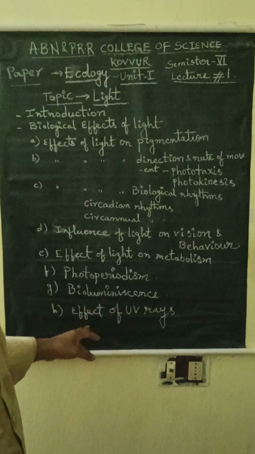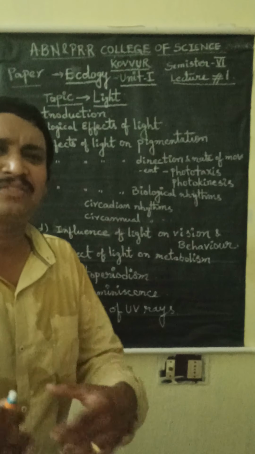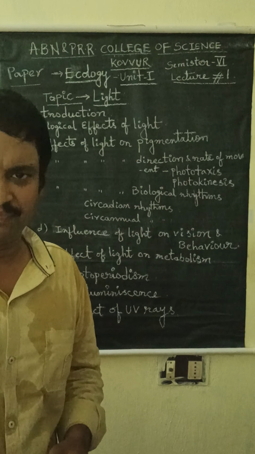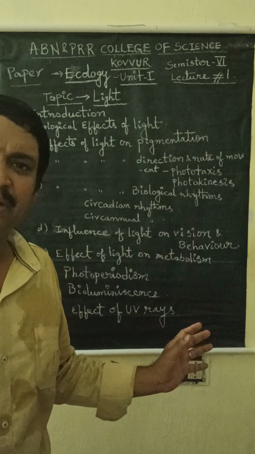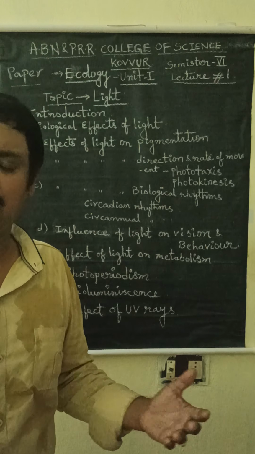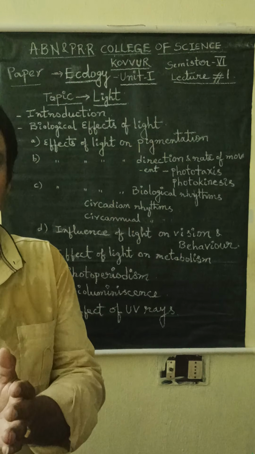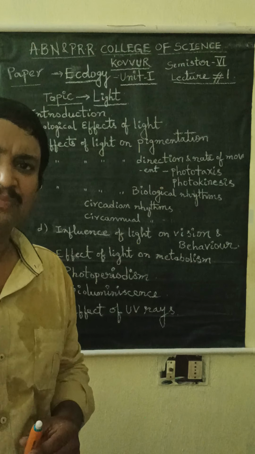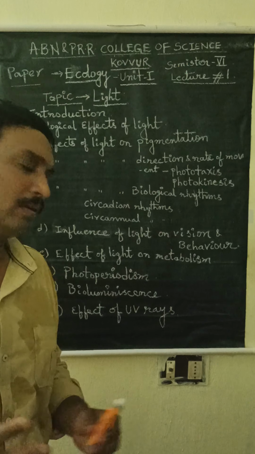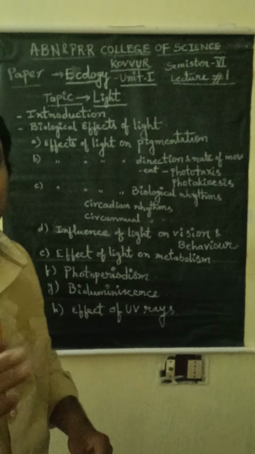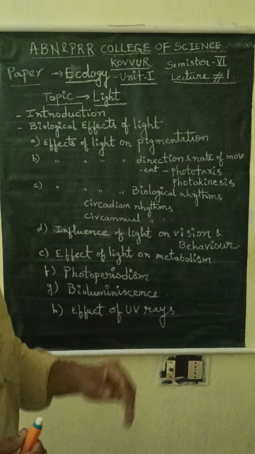Next, effect of UV rays. See, light has different spectral wavelengths. Ultraviolet rays, you know, are very dangerous. The light rays which have wavelengths of more than 100 nanometers are called ultraviolet rays.